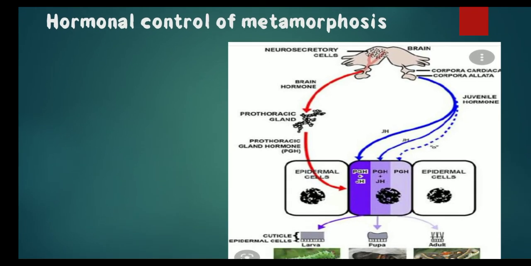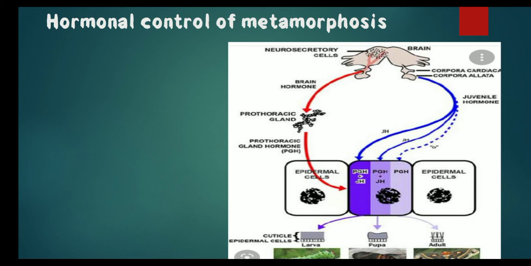Hormonal control of metamorphosis. Metamorphosis is generally controlled by several hormones secreted from the neurosecretory cells present within the brain. There are three hormones that participate during the process of metamorphosis. The first one is the PTTH hormone, the second one is the molting hormone, and the third one is the juvenile hormone.